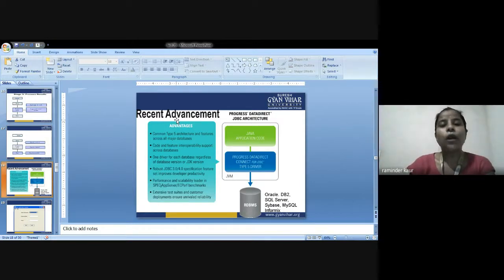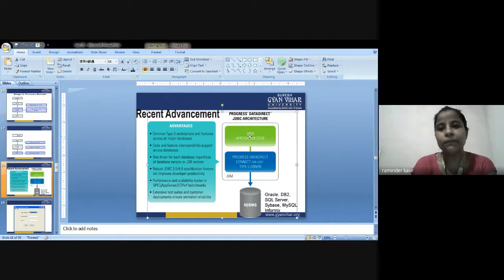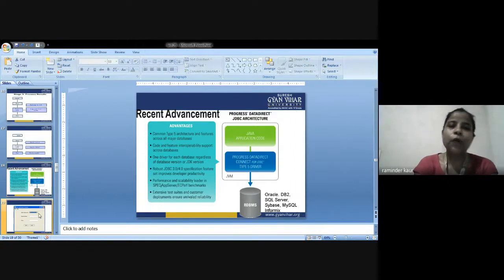So this is all about recent advancement that is taking place in Java application code. So have a look at the same. It is connected with this, that is progress of DataDirect JDBC architecture. These are the various advancements that happened in recent time, and this is connected with the relational database management system, and it could be any of those, and those examples are given here. So this is how it proceeds.